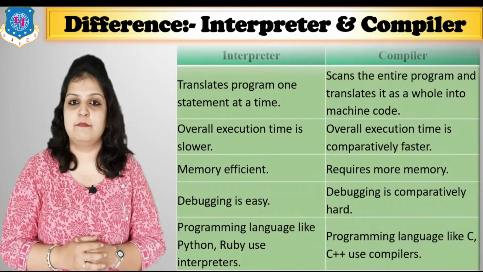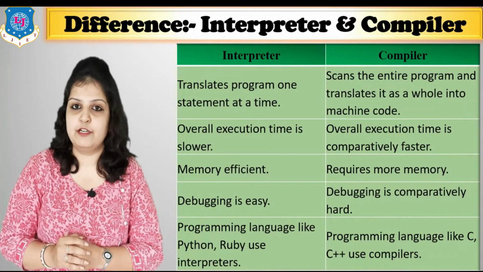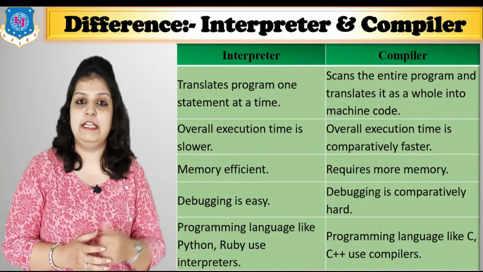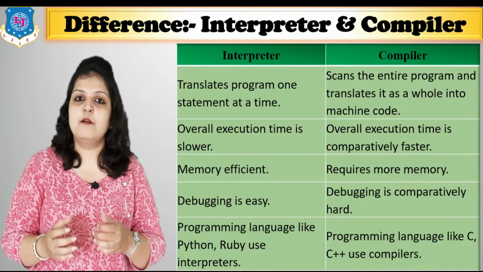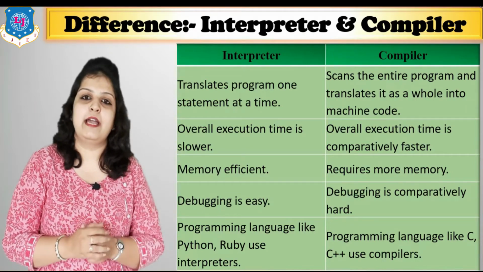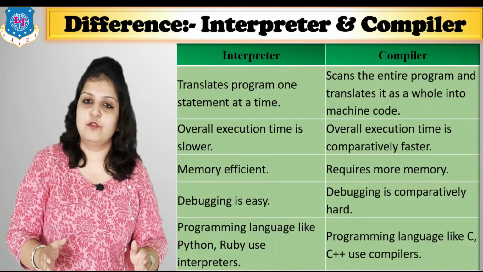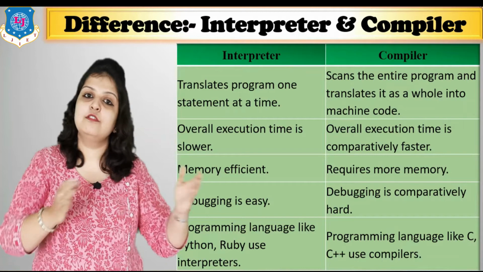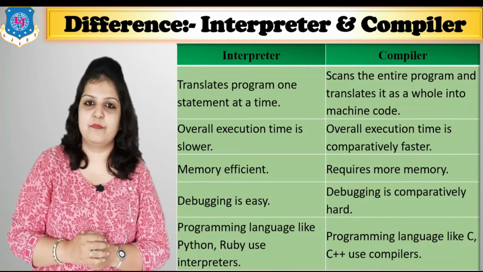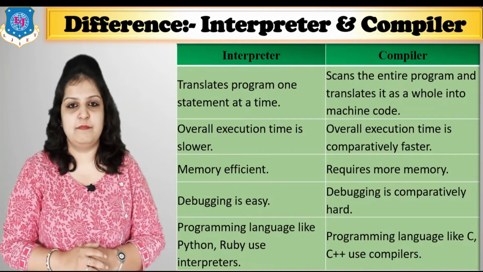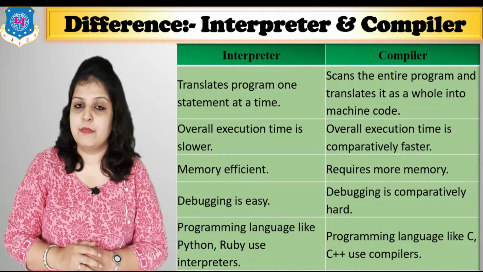Now see the difference between interpreter and compiler. So the first point is, an interpreter translates a program one statement at a time, whereas a compiler scans the whole source code and translates the whole source code into machine code. So this is the first difference between interpreter and compiler.